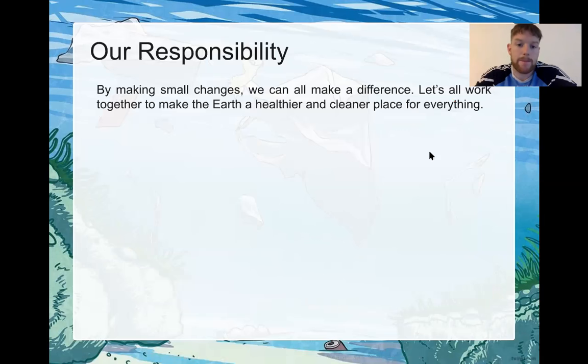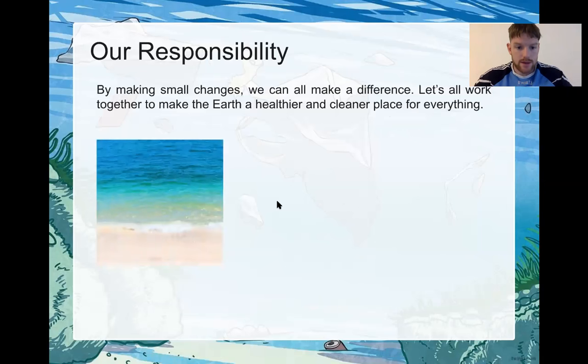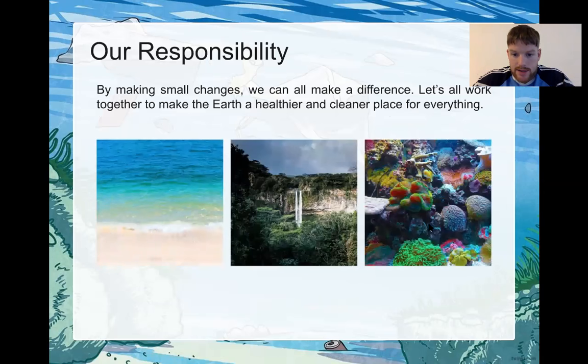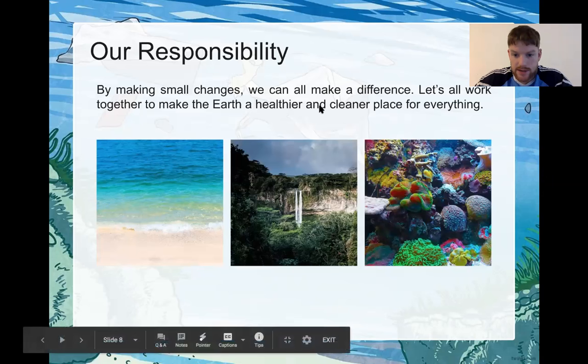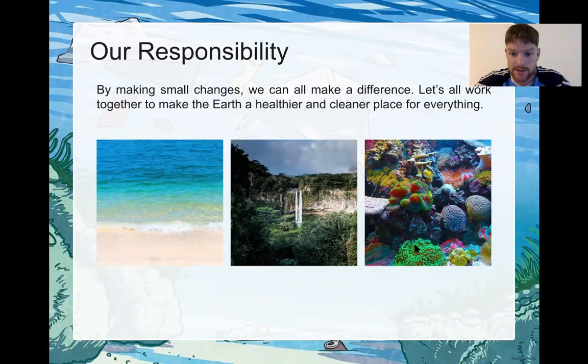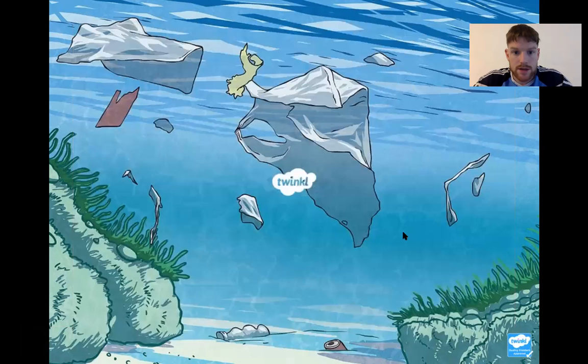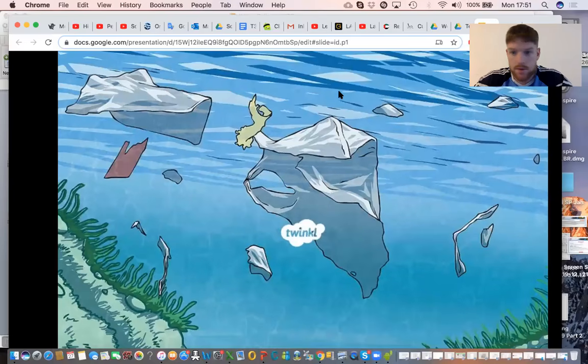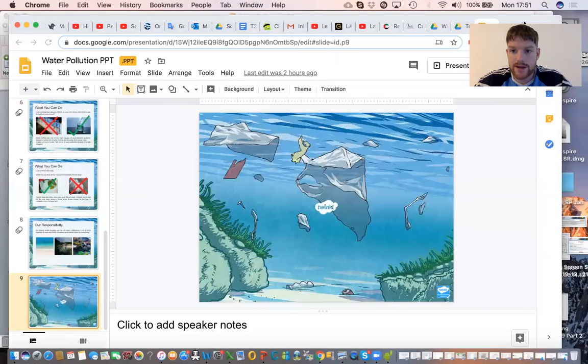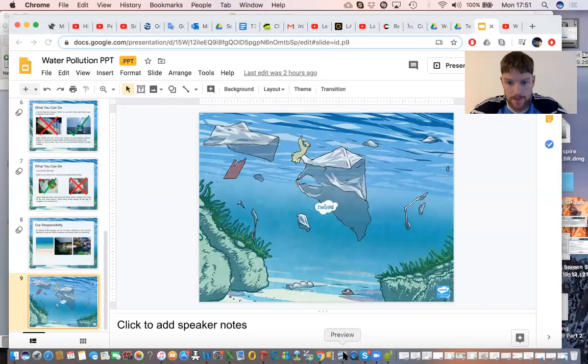Our responsibility: by making small changes, we can all make a difference. Let's all work together to make the earth a healthier and cleaner place for everything. Okay. And this is what we prefer to see, isn't it? Beautiful nature without any ugly bits of plastic or dangerous bits of plastic lying around the place. Okay. So that was our PowerPoint. Let's go back to our textbook.